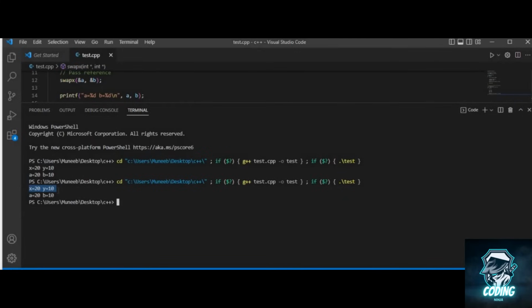So yeah, you can see here the value of x and y inside the swap x function is 20 and 10, and then the value of a and b inside the main function is the same. So you can see it has changed the value of the variable inside the main. So that's the power of calling by reference. We can change the value of a variable that we are passing as a reference to a function.